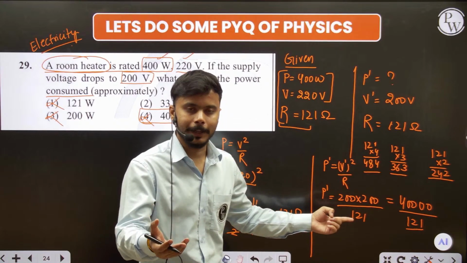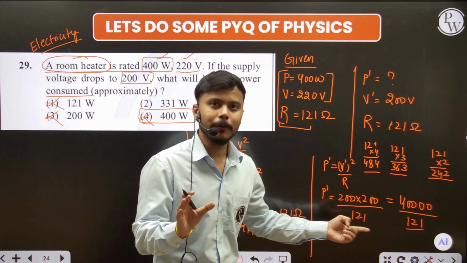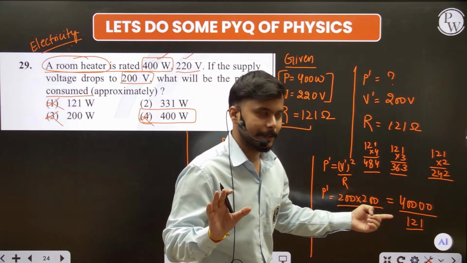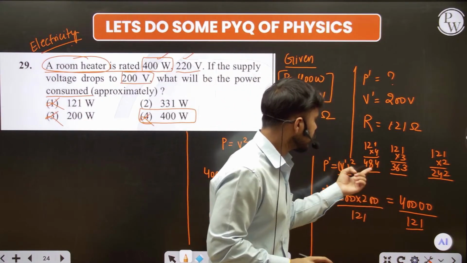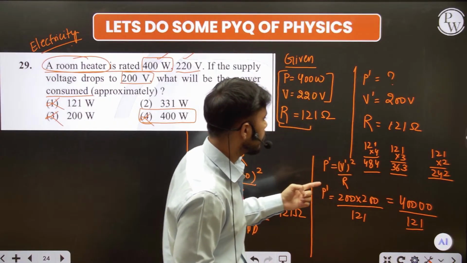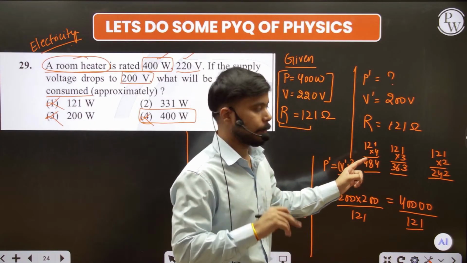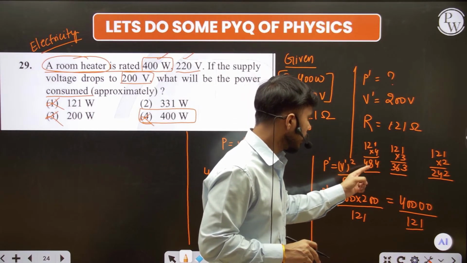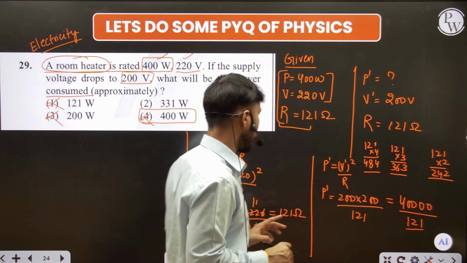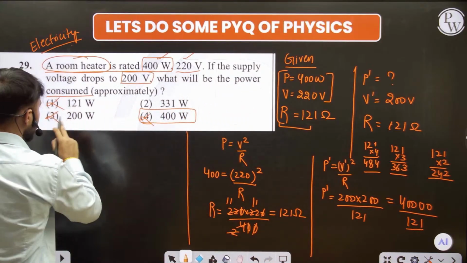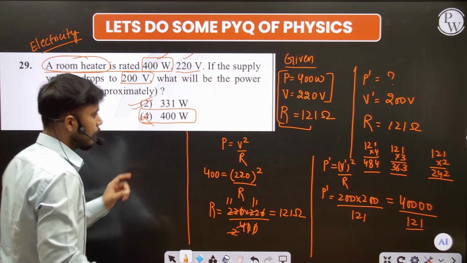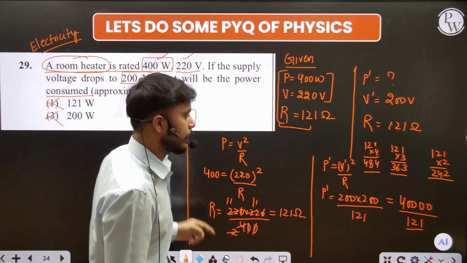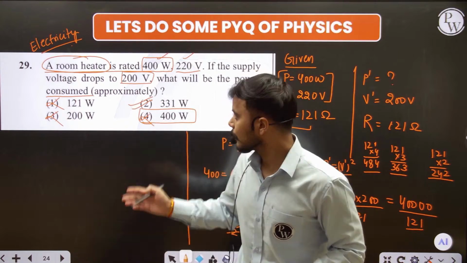I know you are a NEET student, but you know basic math too. 1 plus 1, 2 plus 2, 3 plus 3. I know it very well. Okay, you are very genuine persons. So see here, we don't have to use the 4, because if we use 4 on the table of 121, it becomes 484, which is more than 400. So this is not the option. This is not the option. This is only the option. Wait a minute. By this, you can even save time. What time, sir? Exam time.